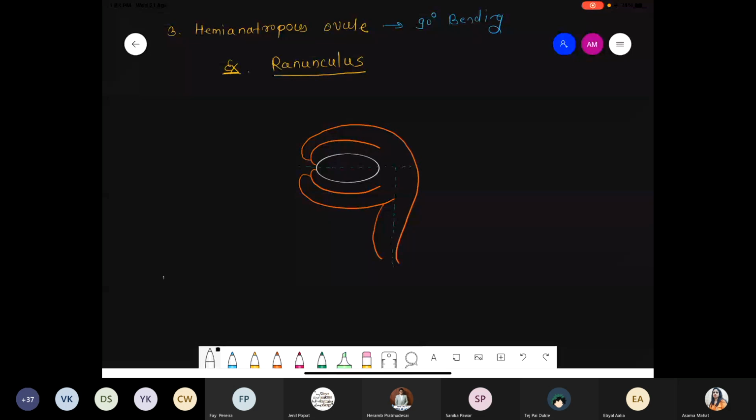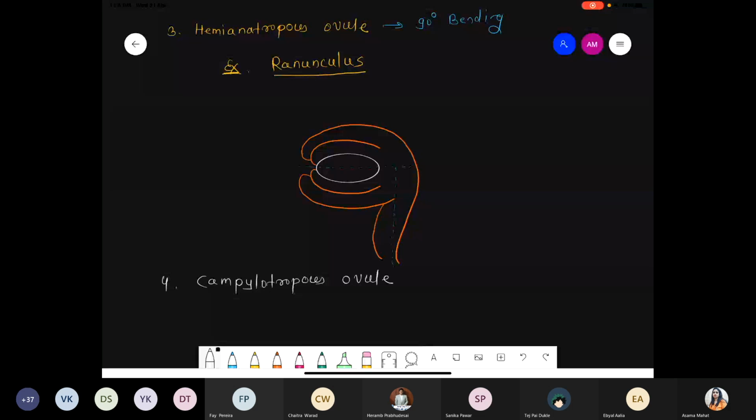Now, next point, fourth one, we are talking about campylotropous. Again it is 90-degree, but the micropylar end slightly bends towards the downward direction. Ma'am, how do we pronounce the example? Ranunculus, Ranunculus. We have already seen this, environmental plasticity, buttercup, Ranunculus, in the plant growth and development chapter.